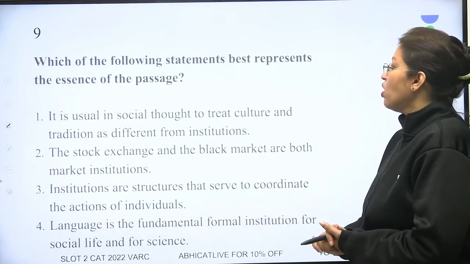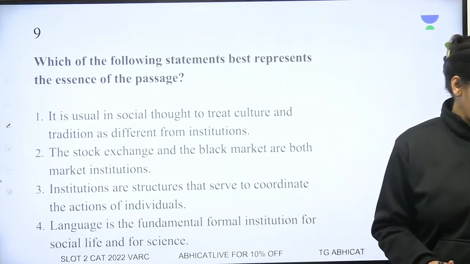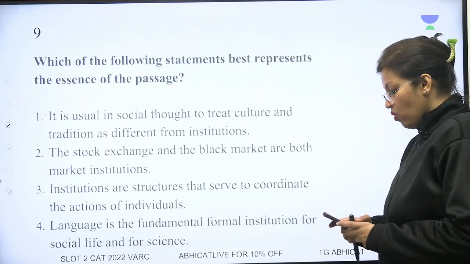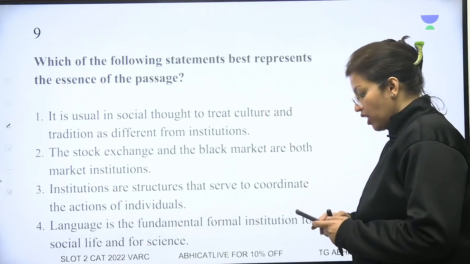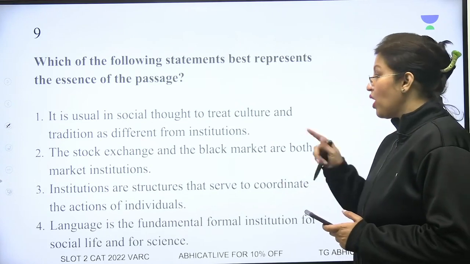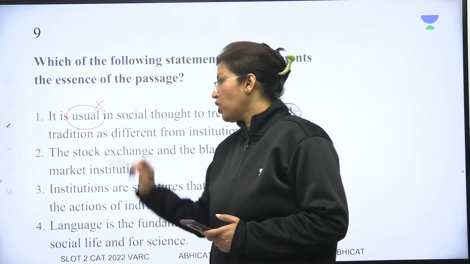Let's take a look. What is the essence of the passage? Take a second and try to solve this question. So, the first question: what is the essence of the passage? It is usual in social thought to treat culture and tradition as different from institutions. It is usual in social thought was not what the writer really wanted to say.